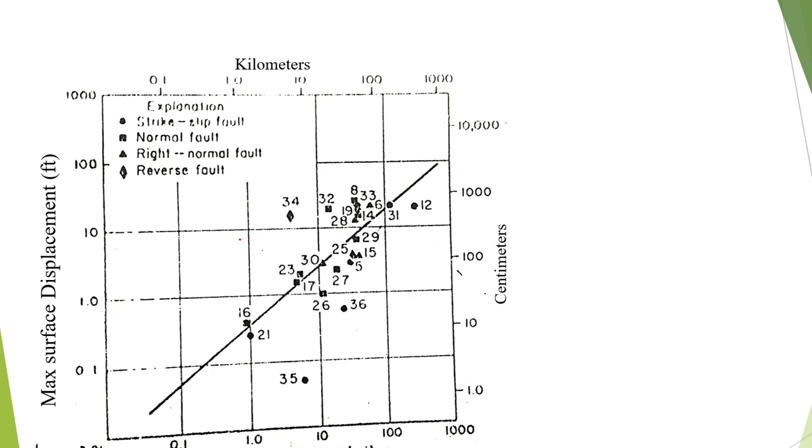Similarly, you have the maximum surface displacement in feet, and the relationship between the length of surface rupture and how much displacement. The greater the length of surface rupture, the greater the displacement. If the rupture length is around 10, the displacement will be like that. This is also a logarithmic scale, and you see that the displacement will be more. So this is all known history based on all of the known events.